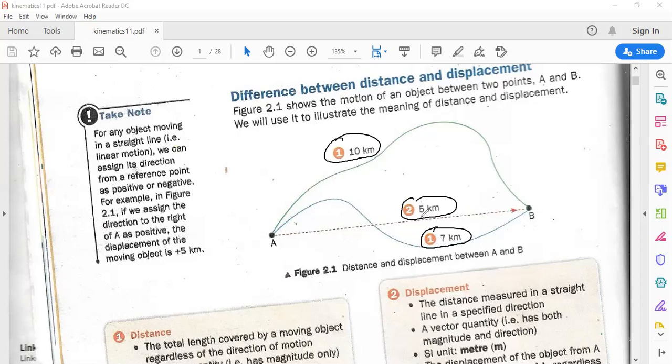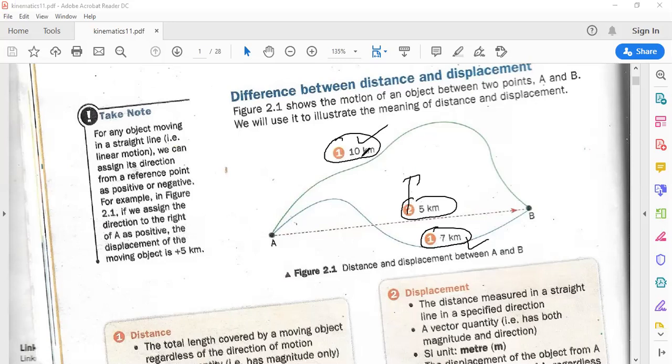By the definition of distance, it is the total path or total length covered. So if I choose this path, the distance would be 10 kilometers. If I choose this path, the distance would be 7 kilometers. But for example, I choose this path. So what is the definition of displacement? Displacement is the shortest distance or shortest path covered between 2 points.